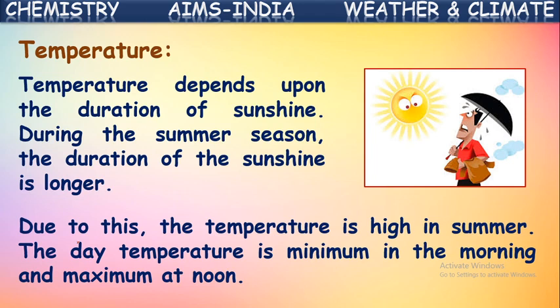The day temperature is minimum in the morning, and it is maximum at noon time. Yes, in the morning hours and in the evening hours, the temperature will be somewhat low, and the temperature at noon time is very high.